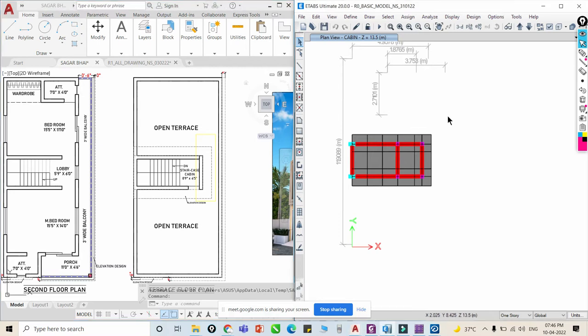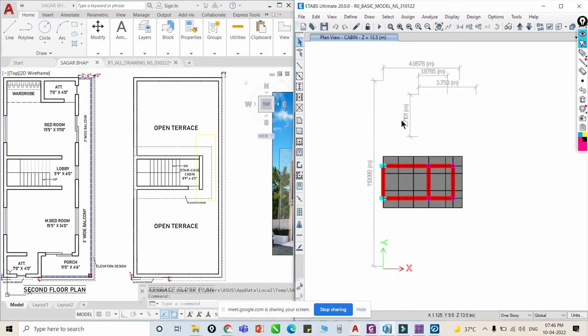Apart from modeling, next we have to assign the loading. Now how to assign this loading, right? How to list this loading. Now tell me in simple language, I'll just show in this model.